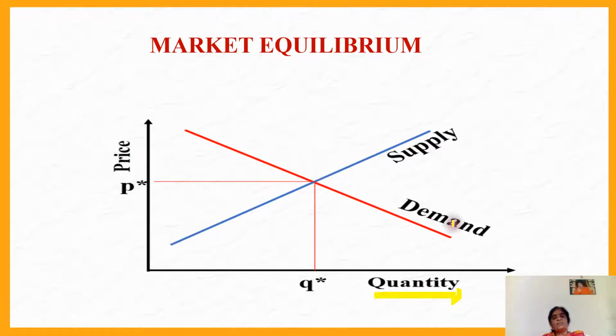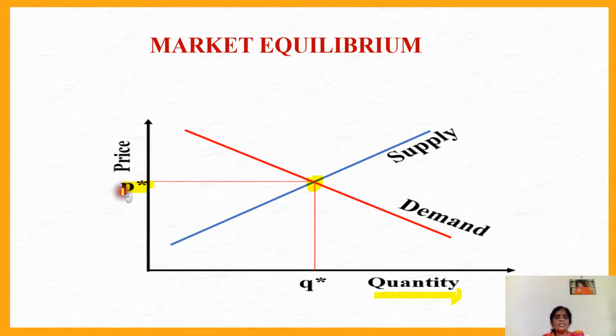Here the demand curve is downward sloping and the supply curve is upward sloping. The point where the demand curve and the supply curve intersect is called the equilibrium point.